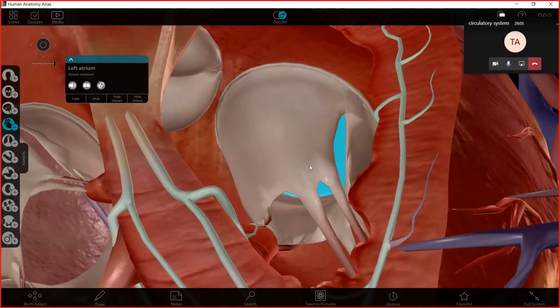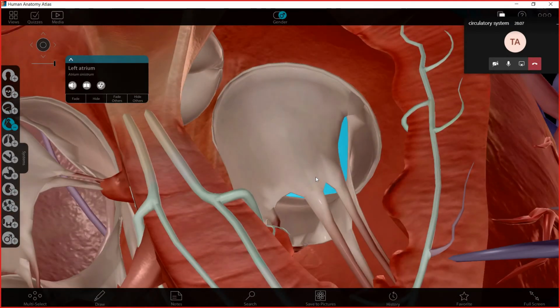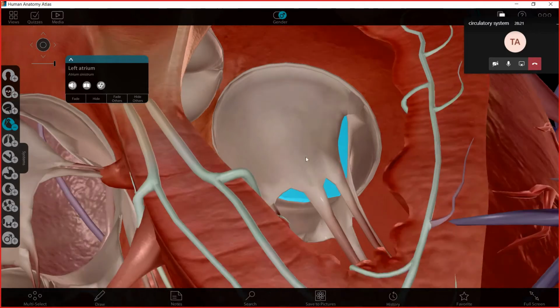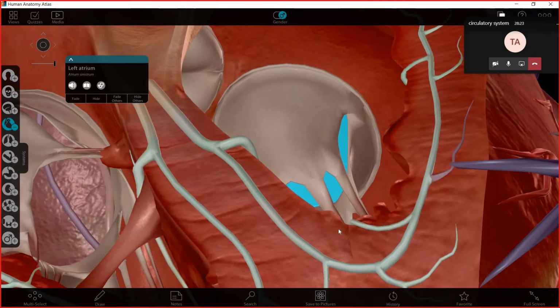What is the function? All valves have one function, which is what? It allows the blood to flow in only one direction, and when the blood passes through the valve, it cannot return back at all.